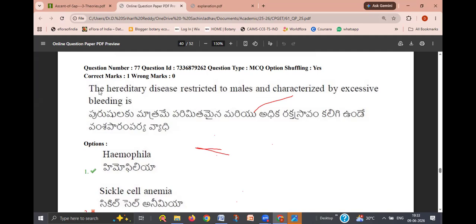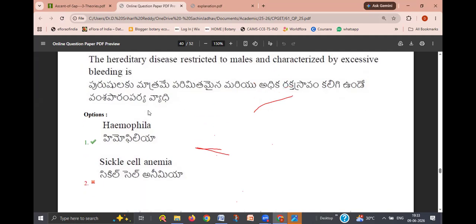So what does excessive bleeding mean here? If there is any problem, there is no clotting due to this disease. So this disease is called hemophilia. There are different kinds of diseases. These are sex linked. That is, hemophilia is the answer for this.